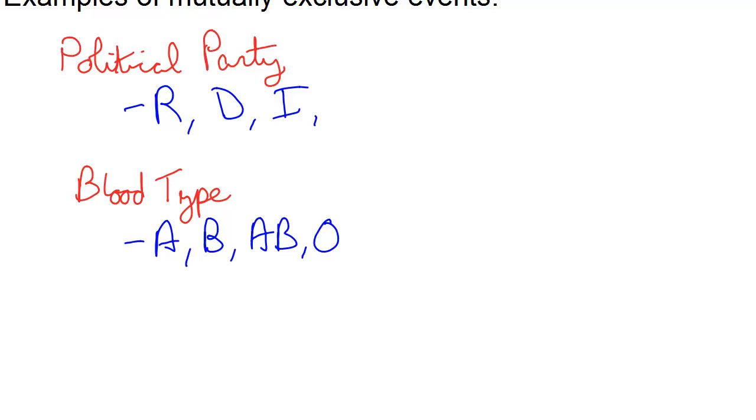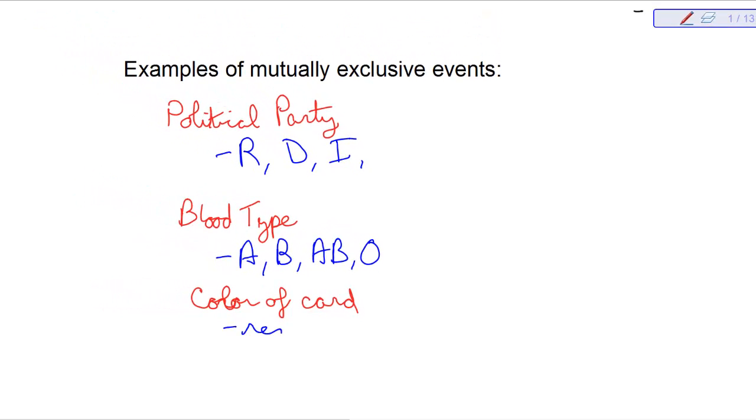Another mutually exclusive event is the color of card, where we're talking about a deck of cards. Here it's either red or black. Now under the reds you have the hearts and the diamonds. Under the blacks you have the spades and the clubs. But whenever you draw a card, you know immediately it's either going to be red or it's going to be black. So these are some basic examples of mutually exclusive events. You're either in one or the other.